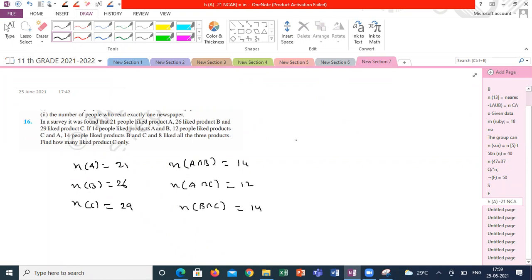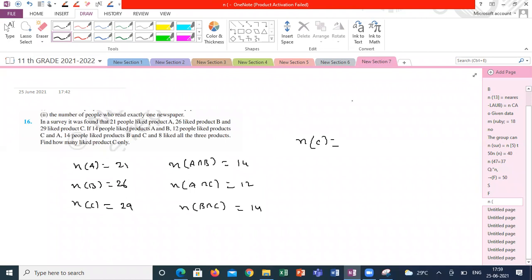So from here he is asking only what is the meaning of n of only C? How to represent only C out of 3 sets? How to represent n of C?